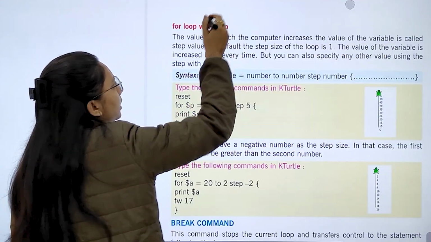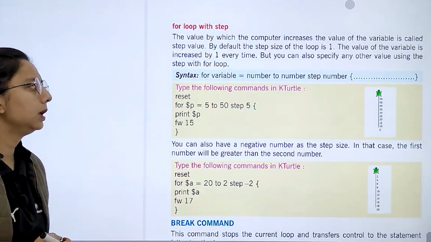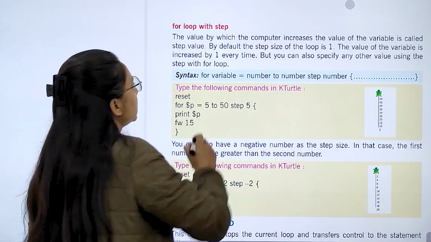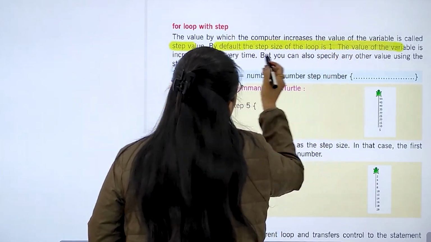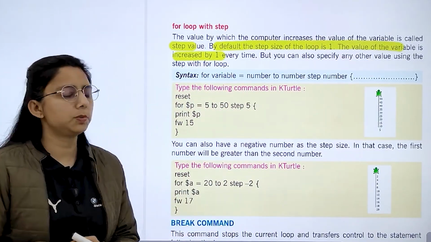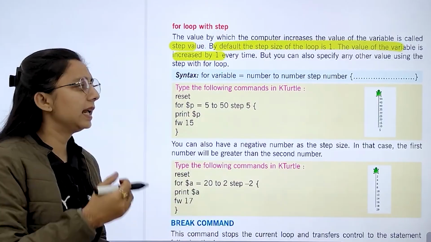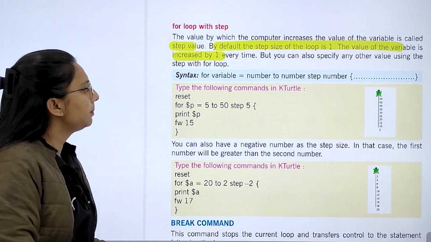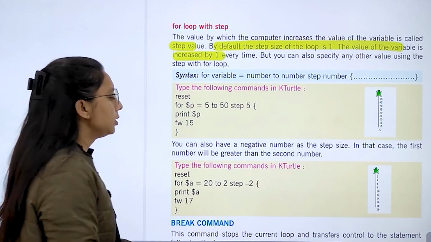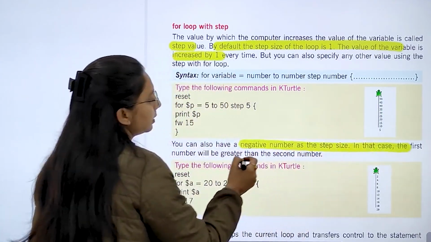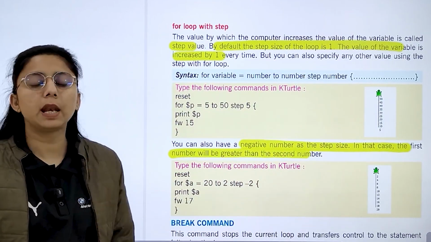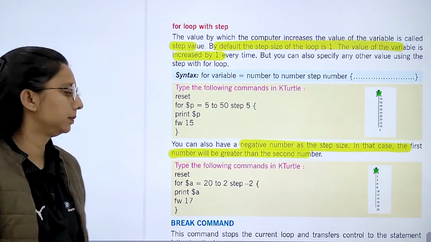So, next is the for loop with step. The value by which the computer increases the variable is called the step value. By default, the step size of the loop is 1. The value of the variable is increased by 1 every time. But you can also specify any other value using step with the for loop. You can also have a negative number as the step. In that case, the first number will be greater than the second number.